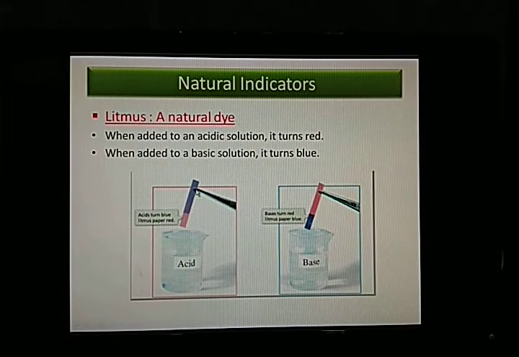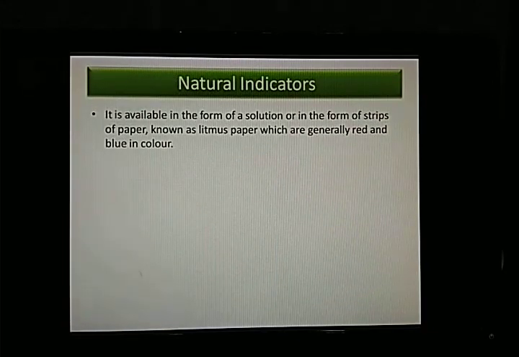Whenever we dip the blue litmus paper into a solution and if it turns red, then it is clear that it is acid. And whenever we dip the red litmus paper into the solution and if it turns blue, then it is base. Clear? Very simple. Just you have to dip it, and if the color changes, we will know whether it is an acid or a base. Now moving on.